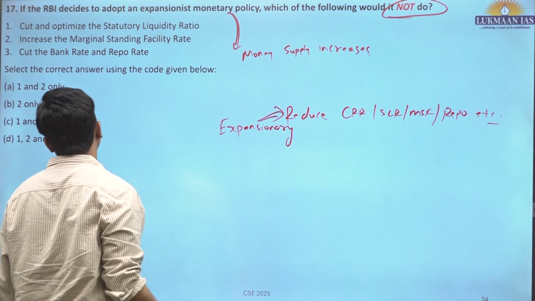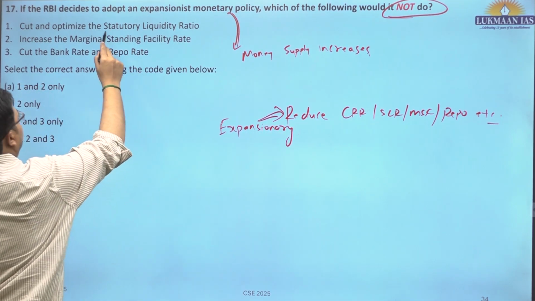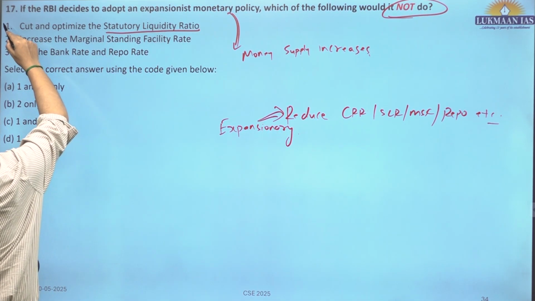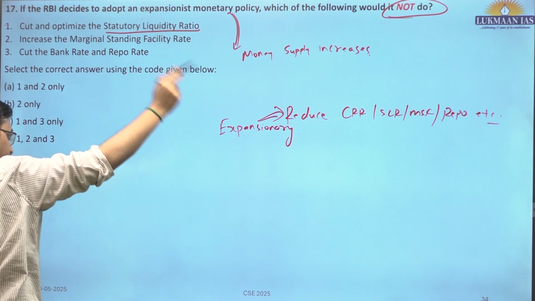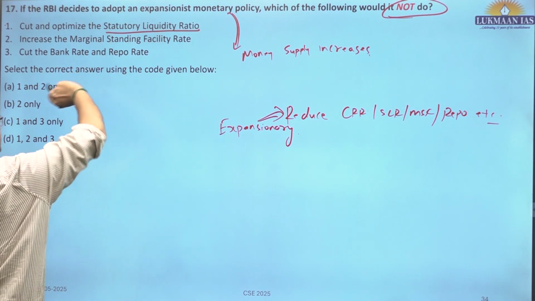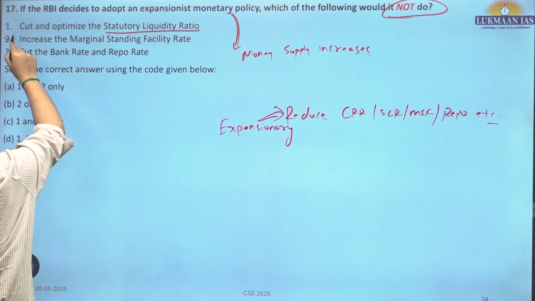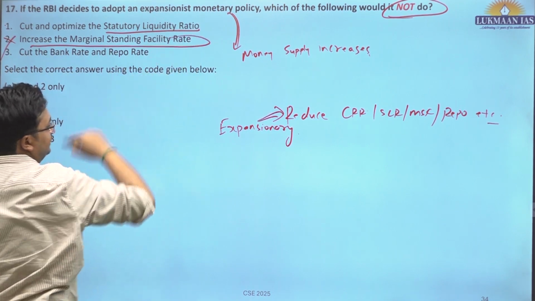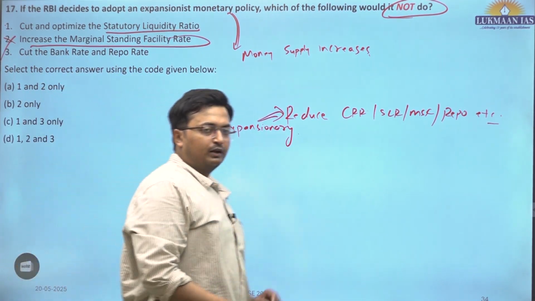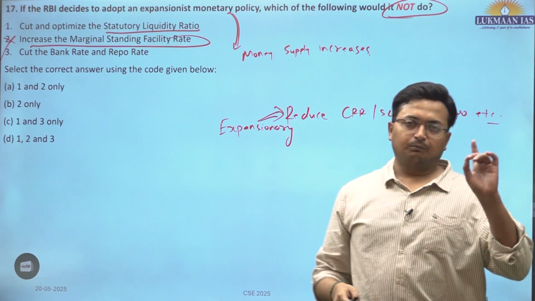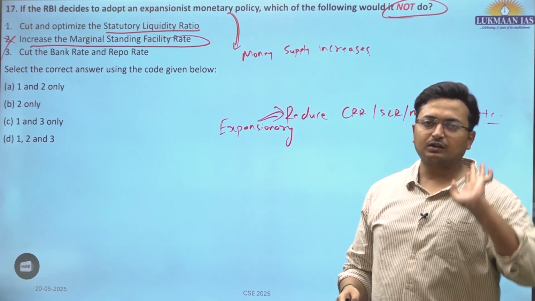So if it cuts and optimizes the CRR and SLR, this is actually correct. But we are talking about which it will not do. Second, it will not increase the MSF rate. Rather, it would reduce the MSF rate, because the RBI is following expansionary monetary policy.